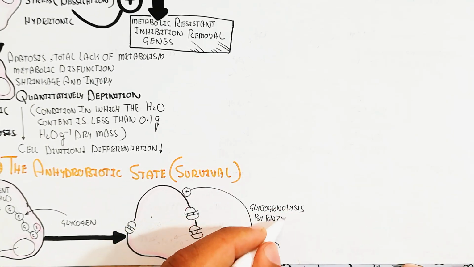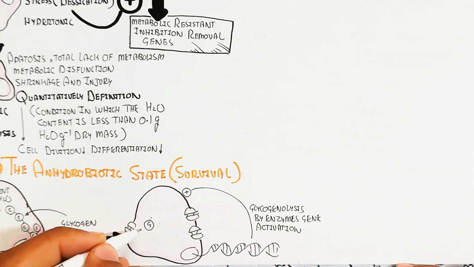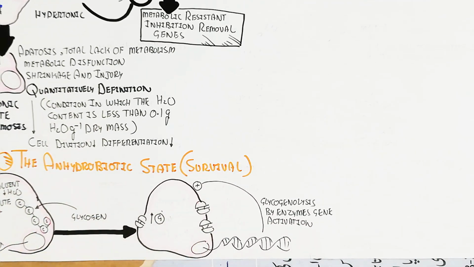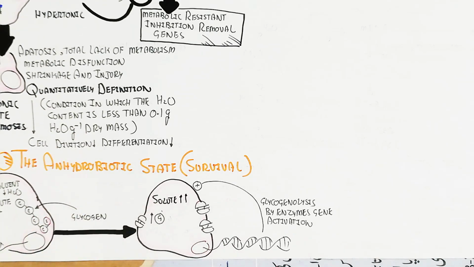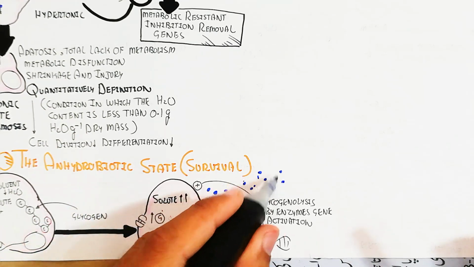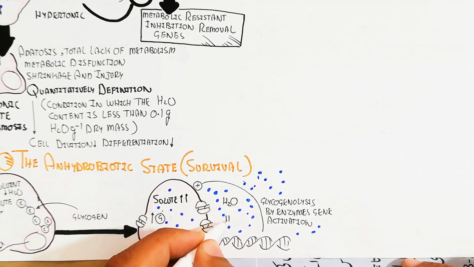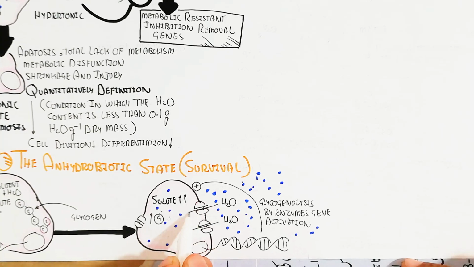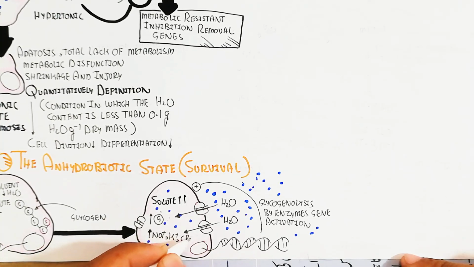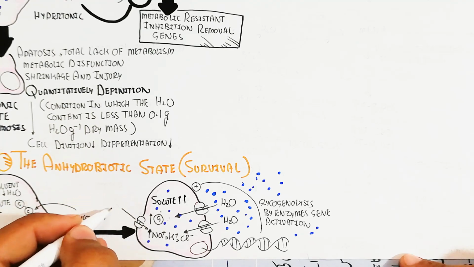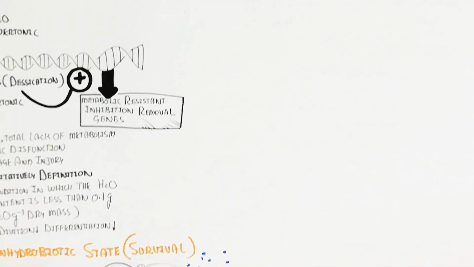A little bit of glucose will be used to produce ATP. But remember, in the rehydration stage, when we intake water again, the water will move inside due to the higher glucose level, and glycogenolysis by enzyme gene activation during rehydration will lead to more uptake of water. The solute will increase and double for the uptake of water. This solute doubling is due to gene activation during the biological stress.